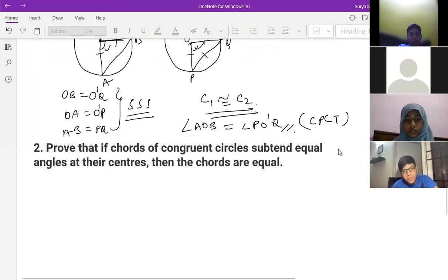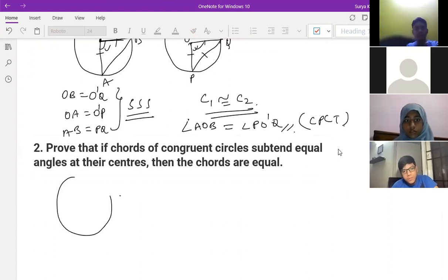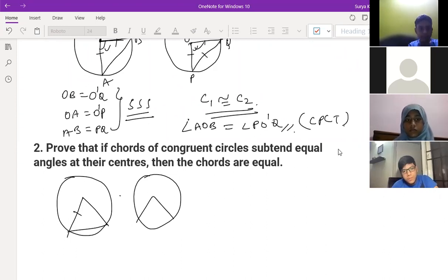So prove that chords of congruent circles subtend equal angles at the center, then chords are equal. It is a converse of the first theorem. So here you can simply do this. This will be the radius only, right? Radii are equal. O dash, A, B, C and D.